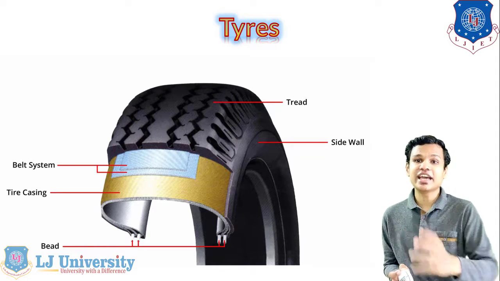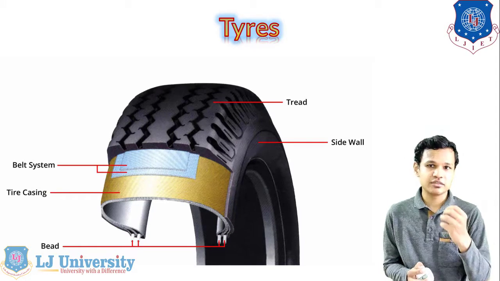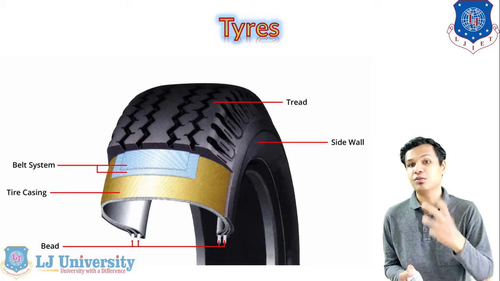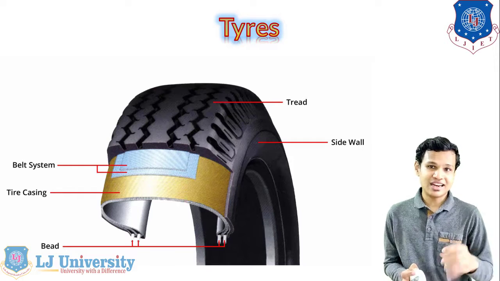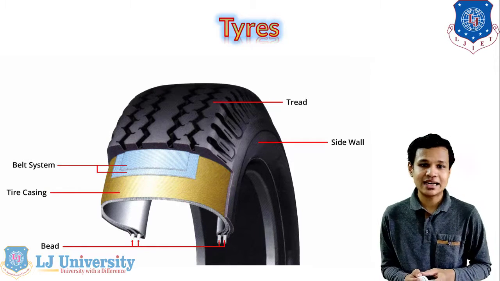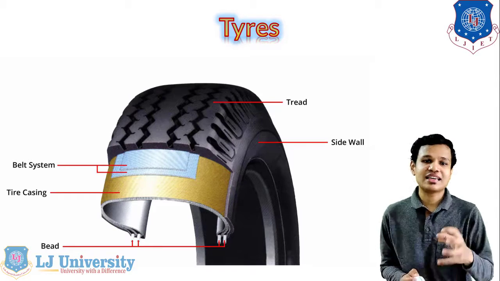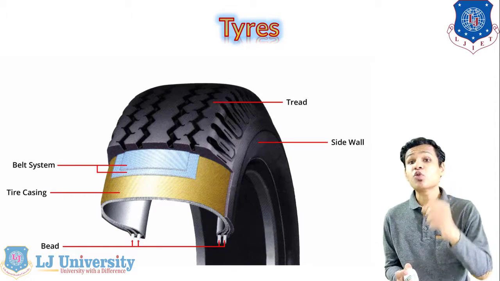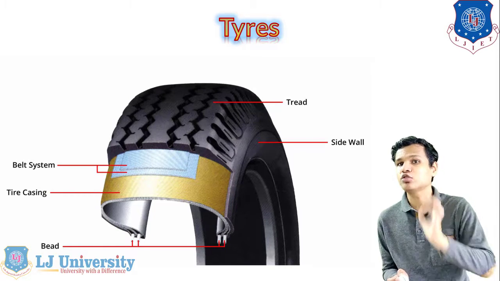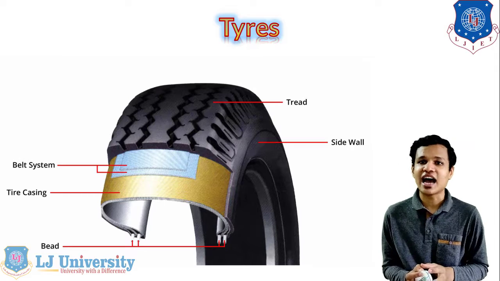That tread pattern can be different according to different conditions of the road surface or the atmosphere. For example, in the rainy season, different types of treads are used. In the tread, you can see the carcass system is given. The carcass system provides stability and strength to the tires.